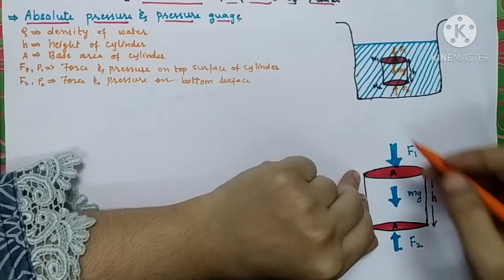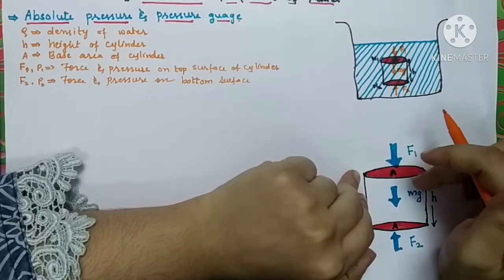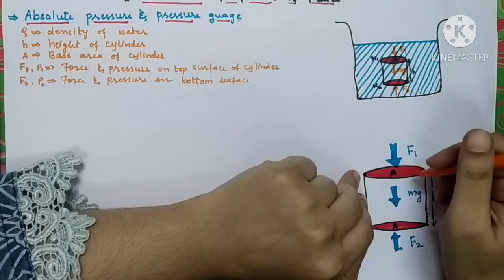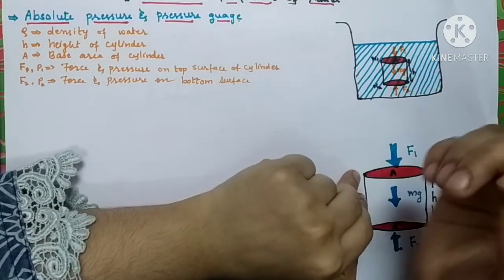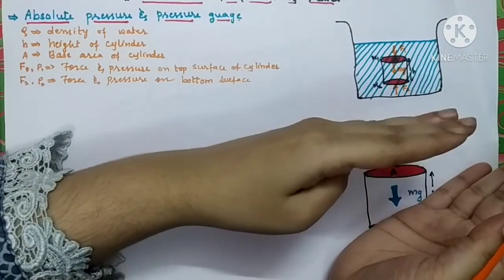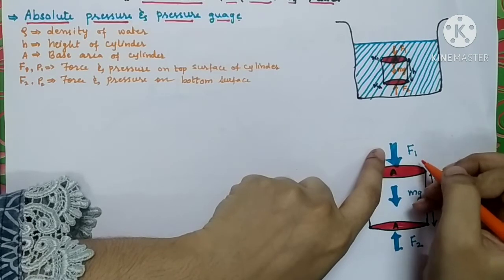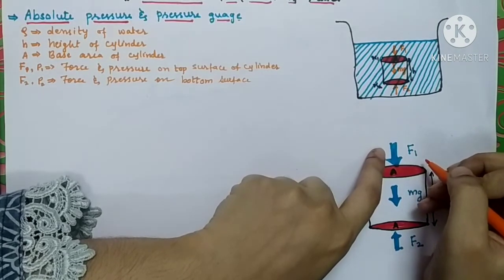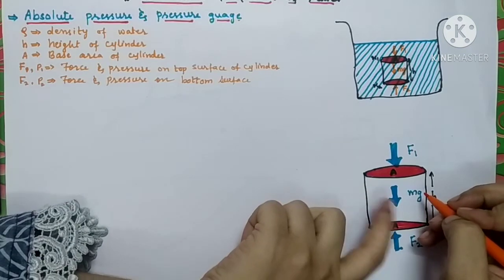That force exerted by the layer of liquid above the cylinder is directed in a vertically downward direction. We all know that it is going to press the cylinder, so it is directed downward. This force is F1.